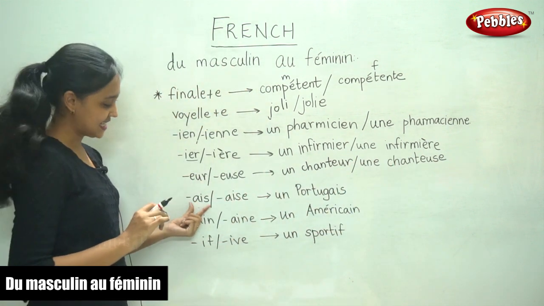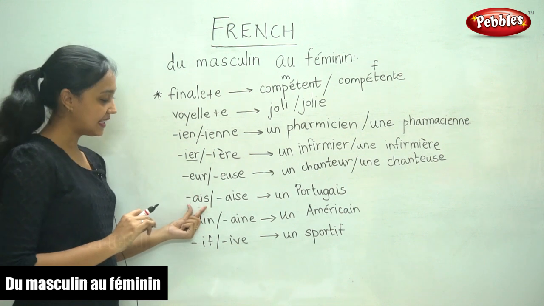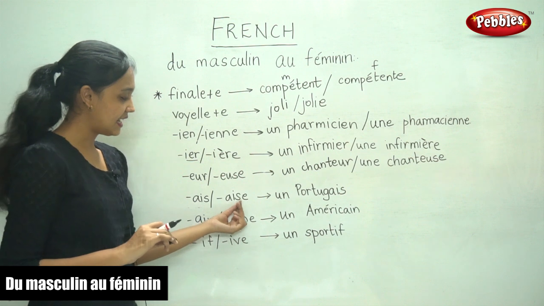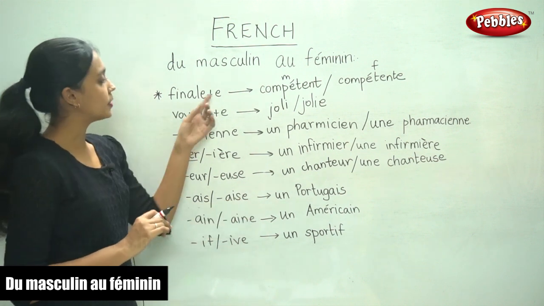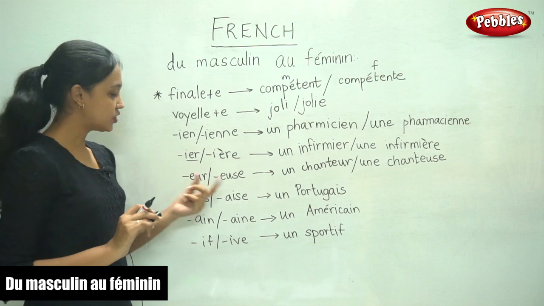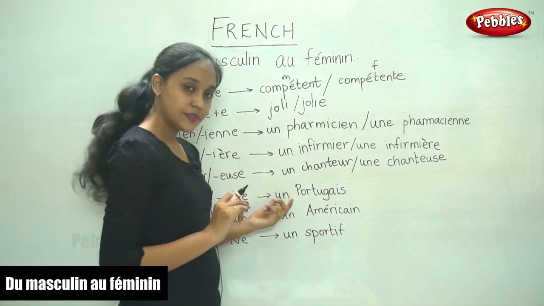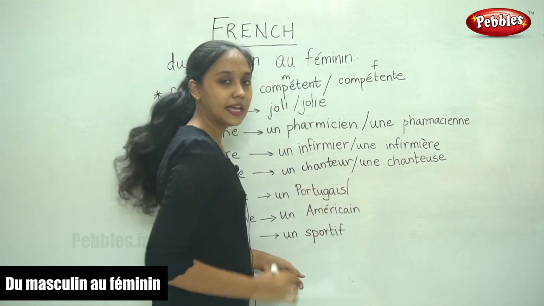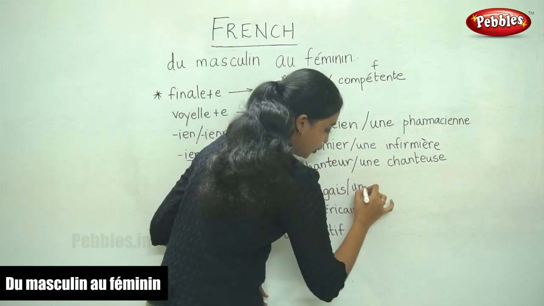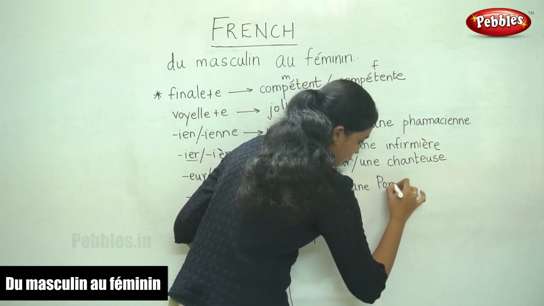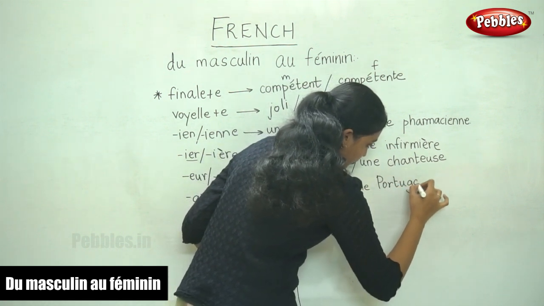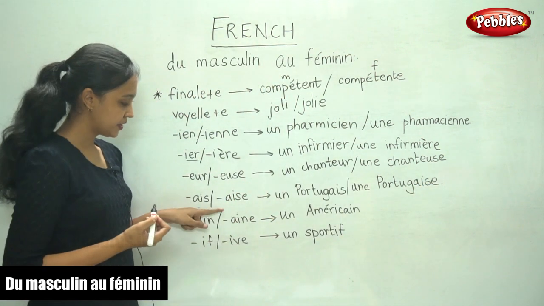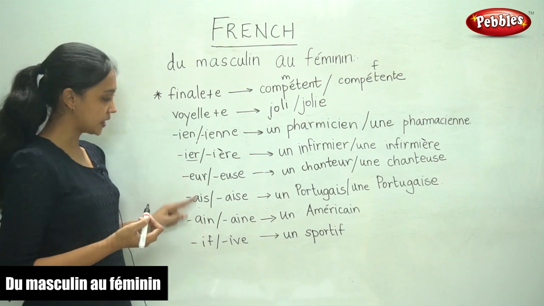The next case is a word ending in AIS. The feminine form takes AISE. This is also common because we just add E to the ending. For example, the word Português, in the feminine form it becomes une portuguesa. You add E at the end.